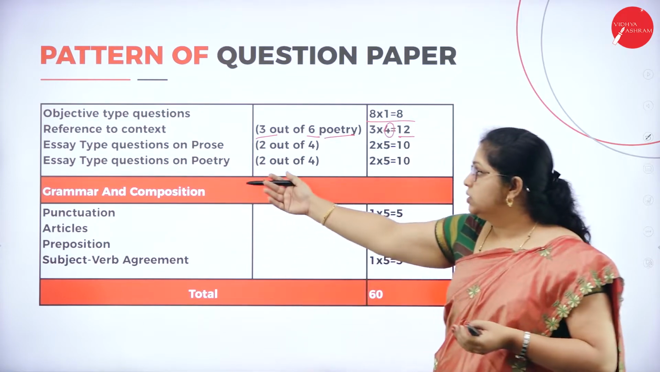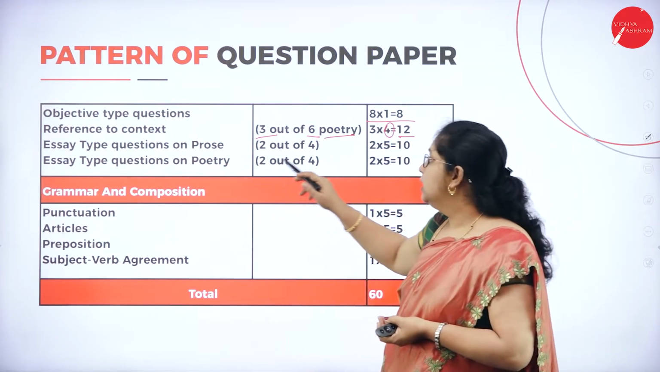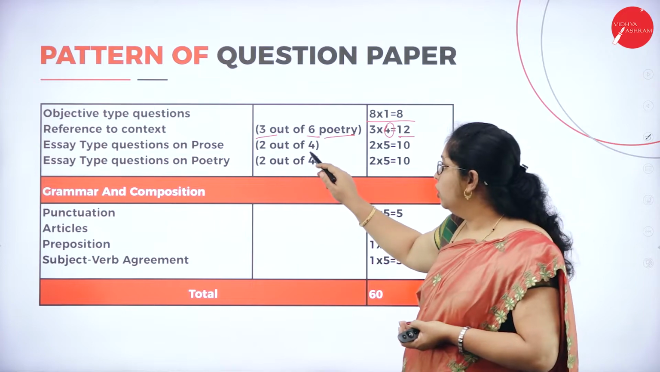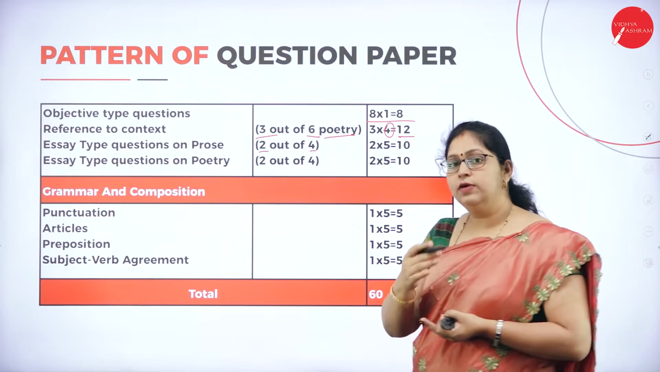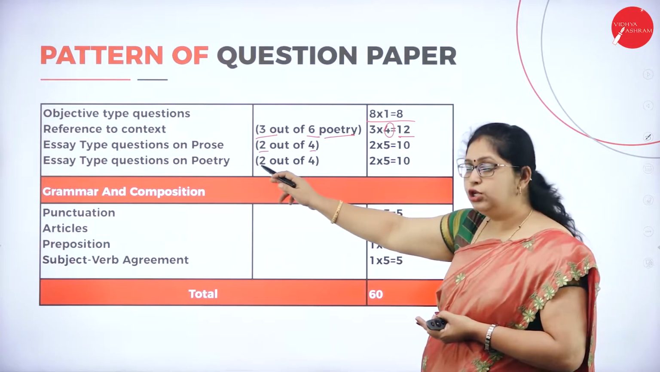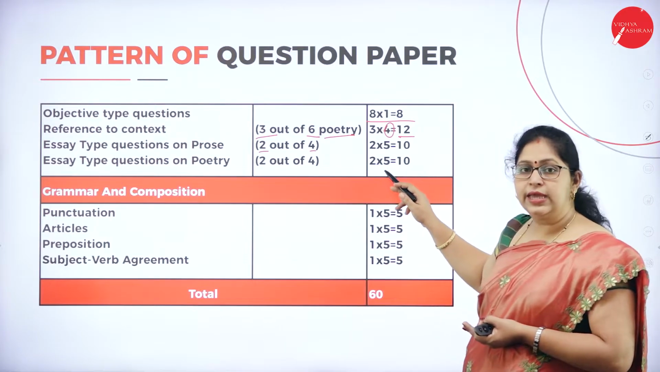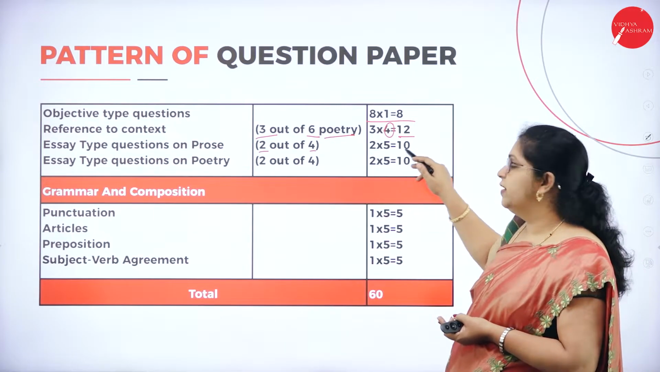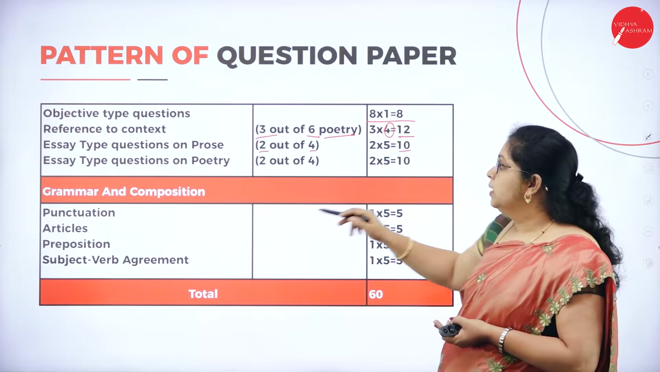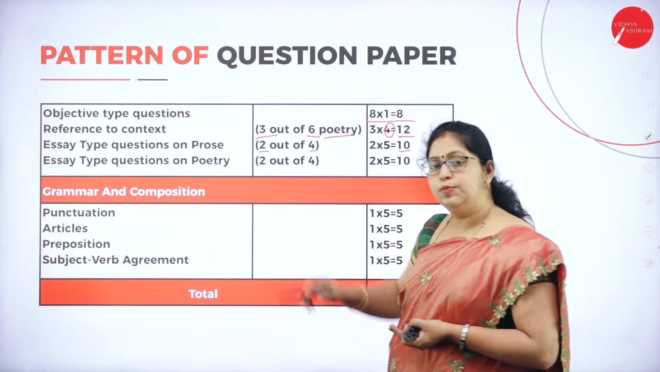Okay, so essay type questions on prose, you have to answer any 2 out of 4. So you have the options there. You have to answer any 2 out of 4. Each question carries 5 marks. So 2 into 5, 10 marks. Okay. And then essay type questions on poetry.